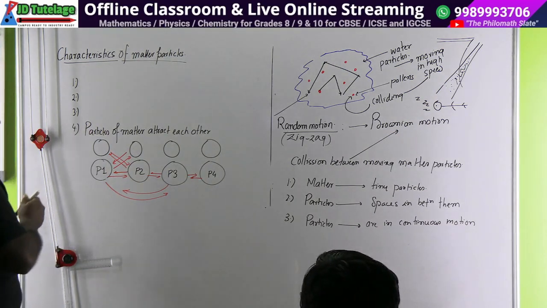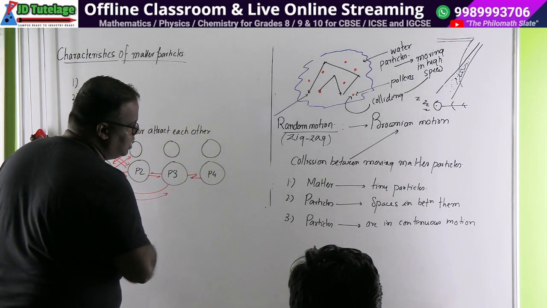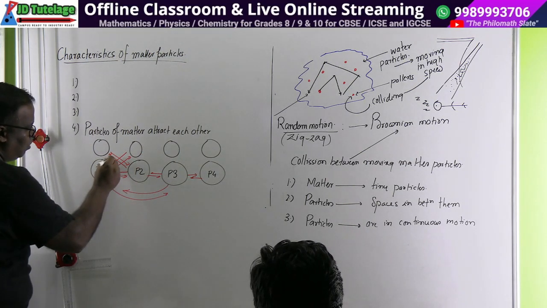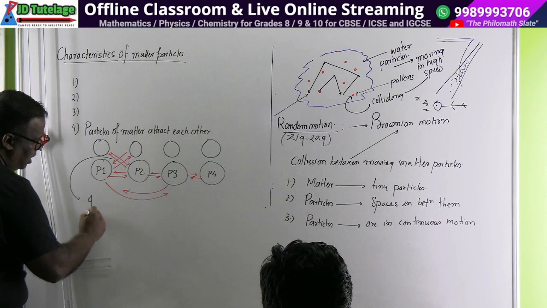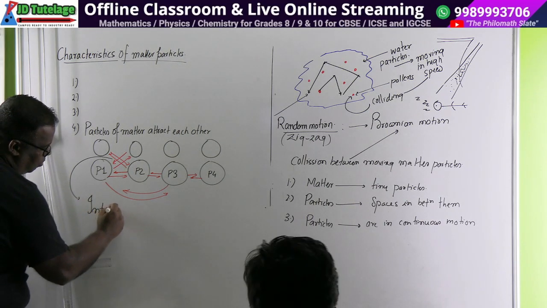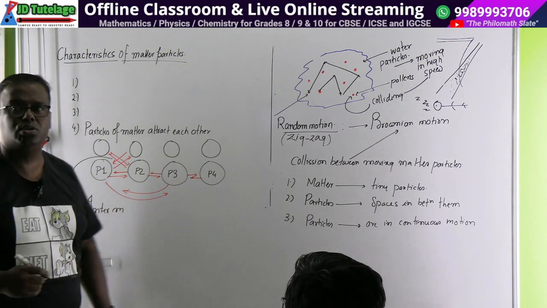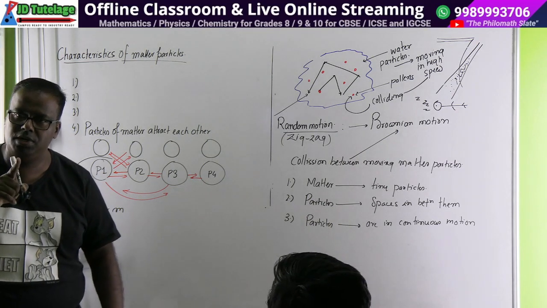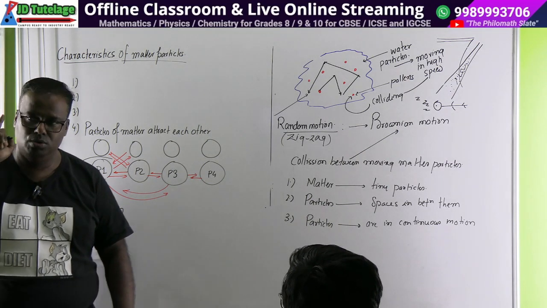So this particular thing, as I told you, one property is intermolecular space. Later on we will study this as intermolecular. Inter-school tournament means the tournament is being held between two schools.